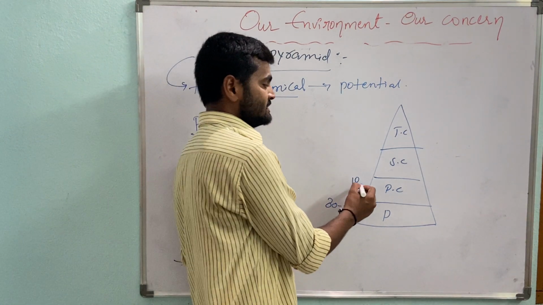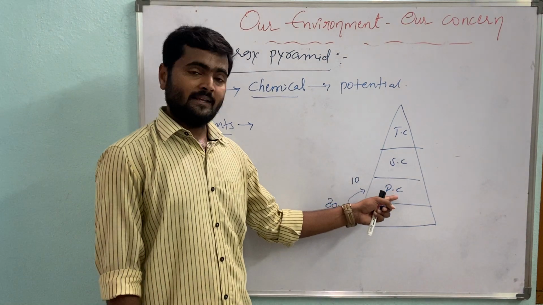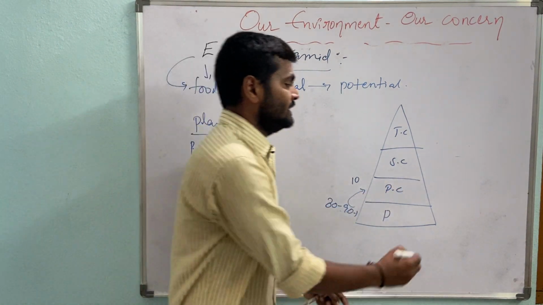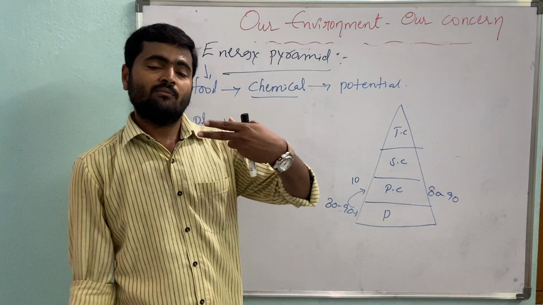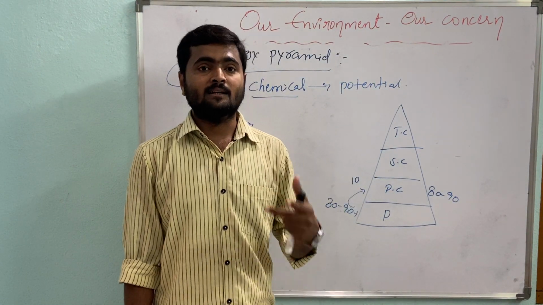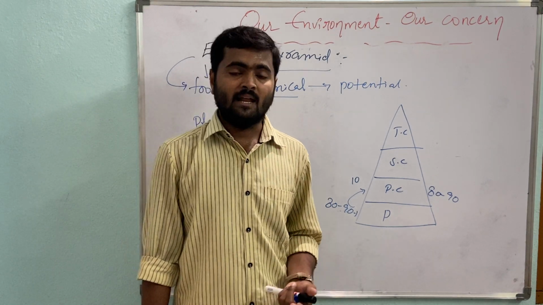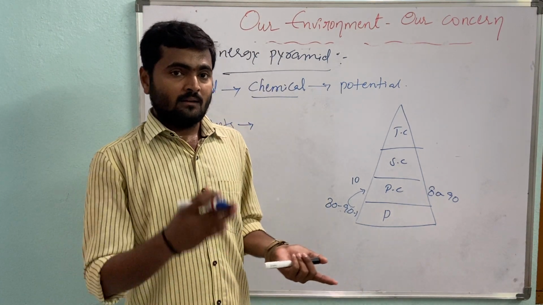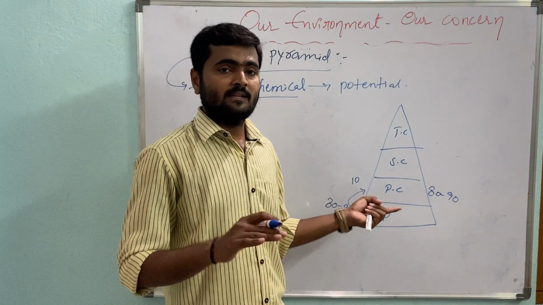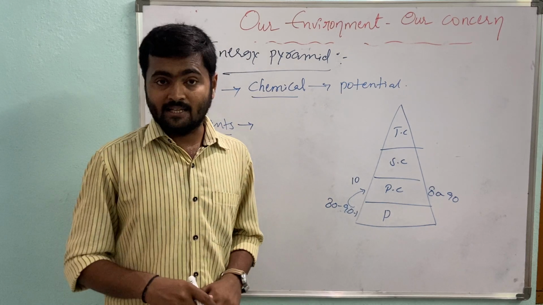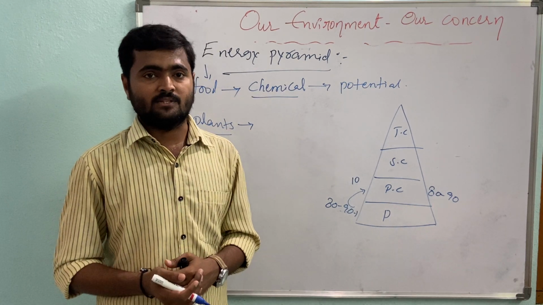This 10% of energy is utilized by the primary consumers. Then 80 to 90% is again dissipated in the form of undigested food materials like hair, exoskeleton, bones, pinna, etc. Undigested food is excreted, and the remaining food is used in the production of heat energy and to produce energy to perform different functions.